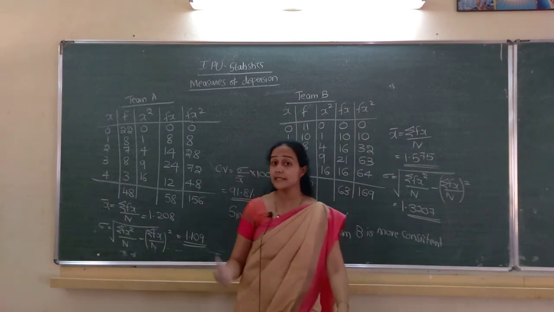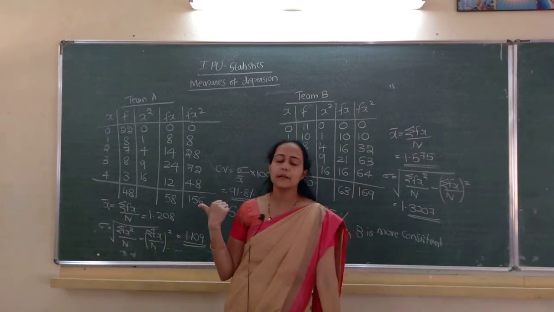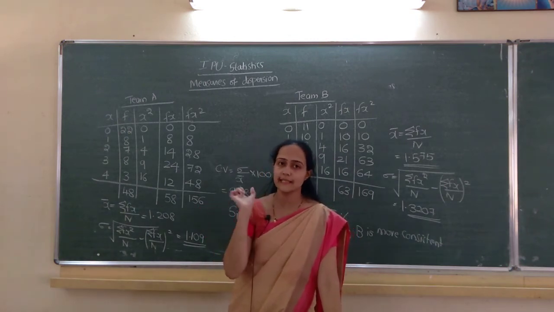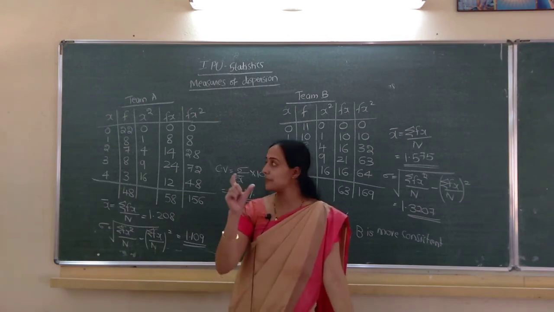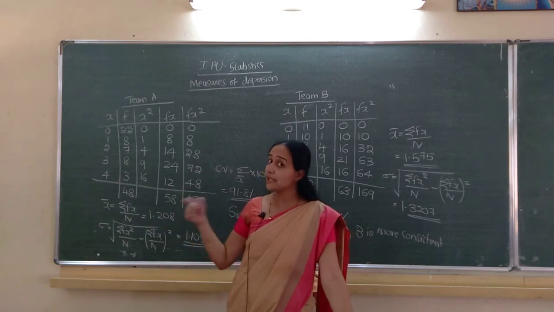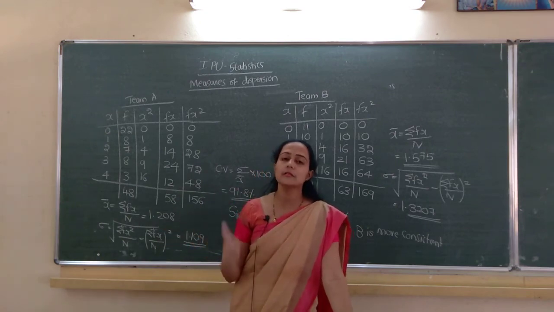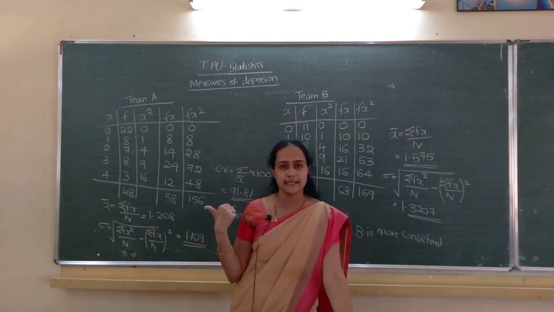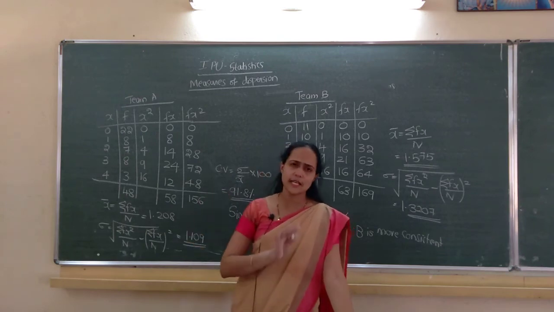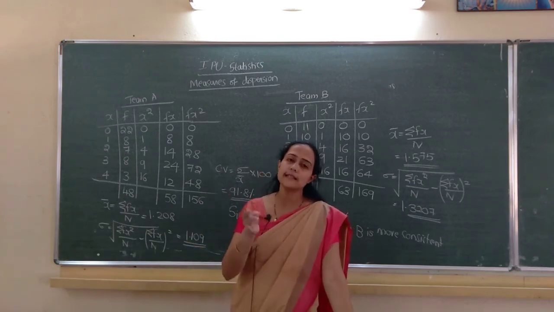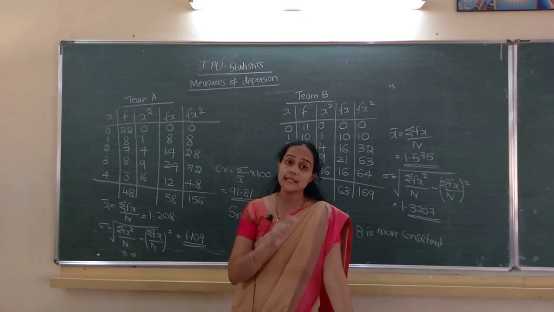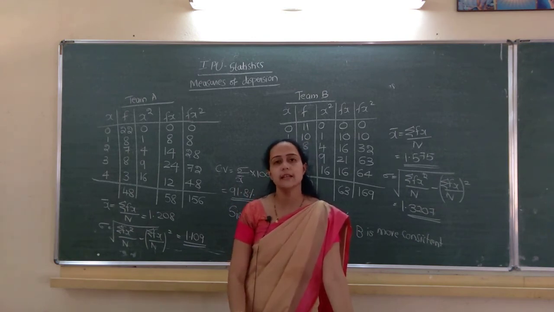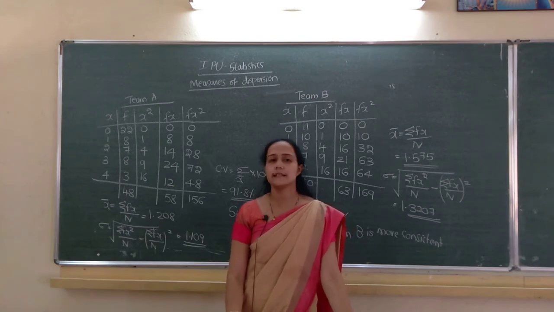Clear? So this is another type. Here frequency is directly given. X values given, frequency also given. So this is the second case, discrete series. In discrete series also the same method, only the difference is that frequency comes, so the formula changes. Which CV is less, that team is more consistent.